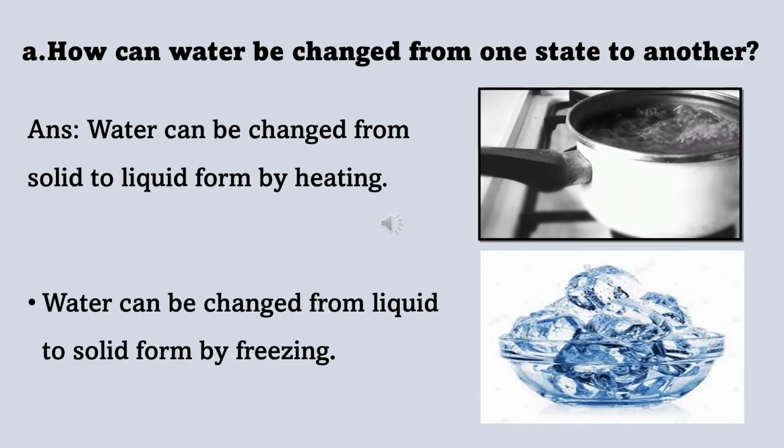In the previous lesson, as I told you, water is found in all three states of matter. Now the question is, how can water be changed from one state to another? So the answer is very simple. Water can be changed from solid to liquid form by heating, and water can be changed from liquid to solid form by freezing or by cooling.